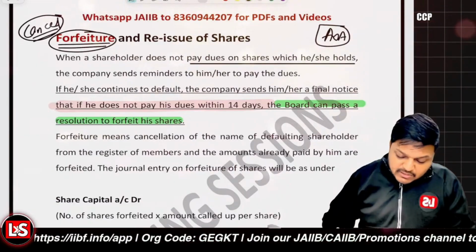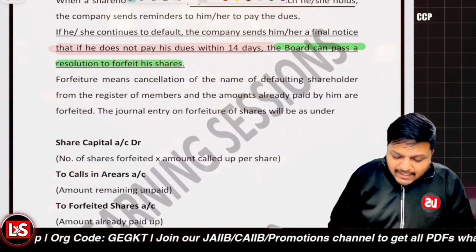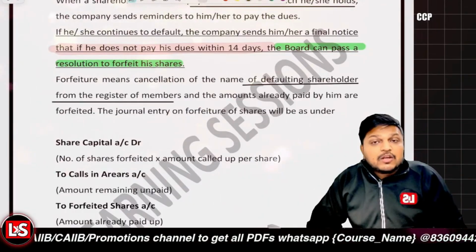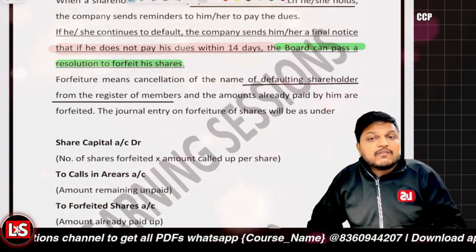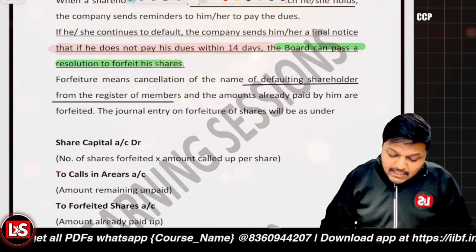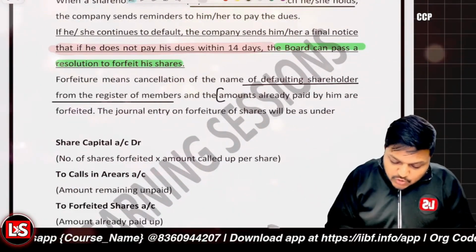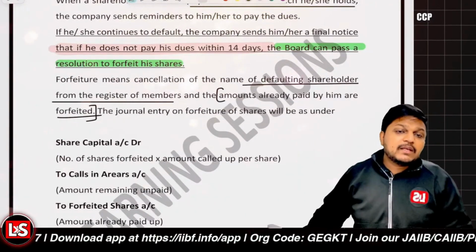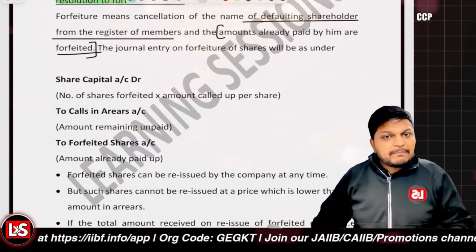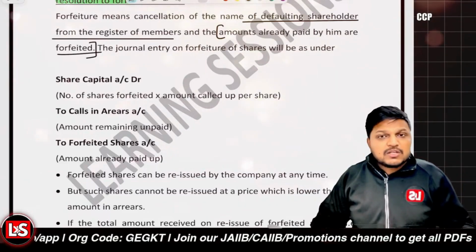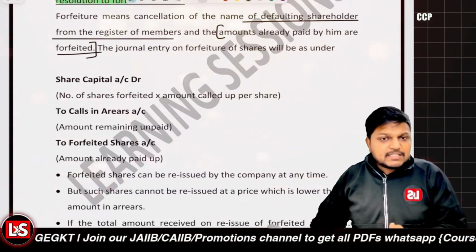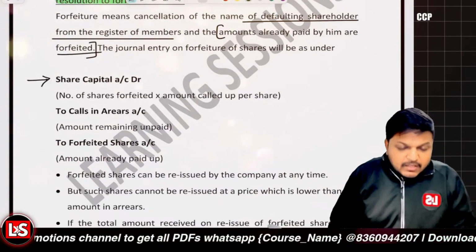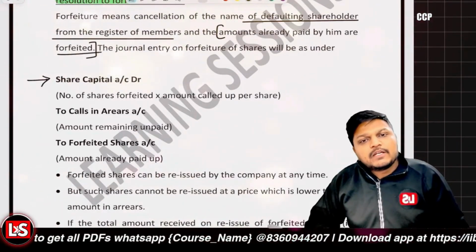So there is a register of members which can be maintained electronically, and the shareholder name is to be deleted from that particular register, right? And even if he or she has paid an advance amount or application money, that amount is also to be forfeited and won't be refunded. So in that scenario, what would it be? It will be the share capital account. Let's say you have received the application and you debited the application account and further credited it to the share capital account. That's paid up equity capital, right? Now you have to debit that particular share capital account. Why? Because you forfeited the shares.